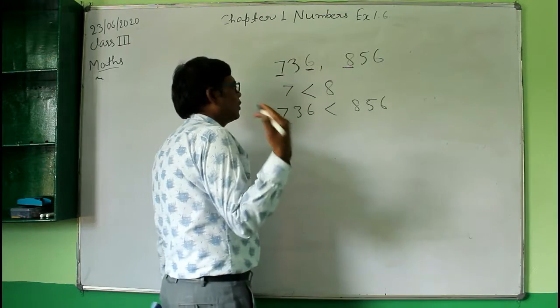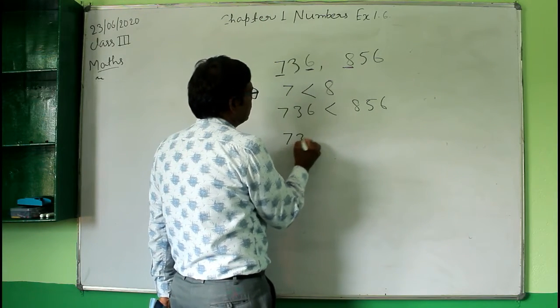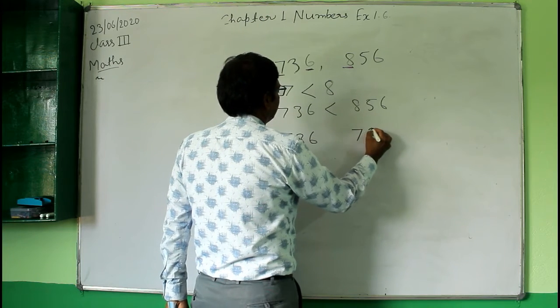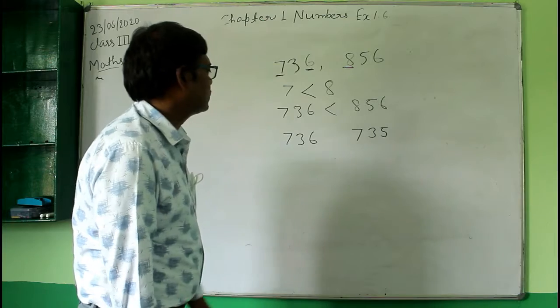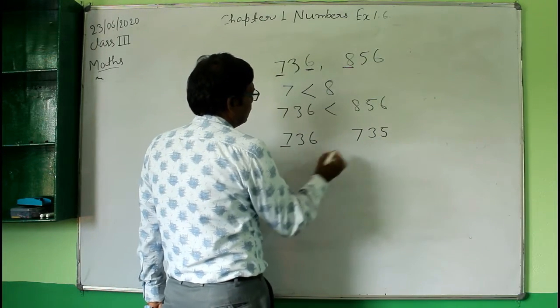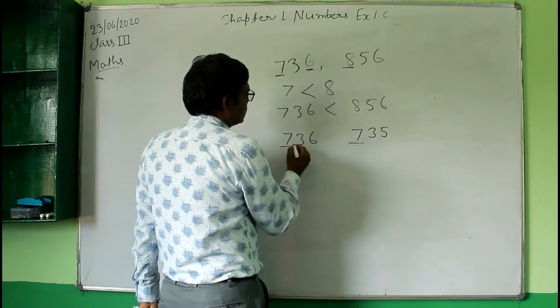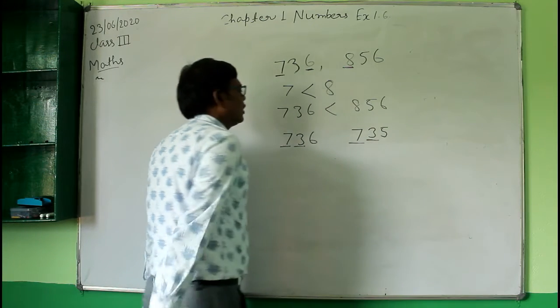And the symbol for greater than is this. Suppose there is another example, where you have the number 736 and the other number is, suppose, 735. Now compare these two numbers. At the hundreds place 7 is here, and here also 7 is there, and at the tens place the digit is 3 here and 3 here.